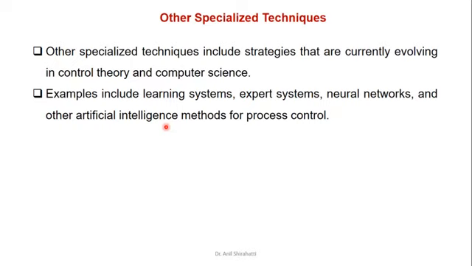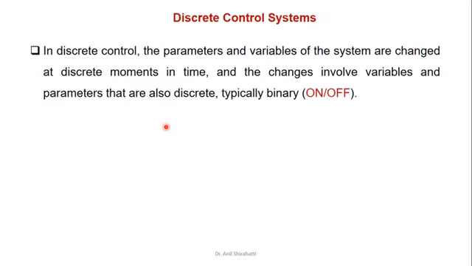Now till now we saw different types of control. All we saw till now is continuous control systems. Now let's start with the discrete control system. So what is a discrete control system? Either it will have yes or no, only two states: either on or off, or start or stop. In discrete control, the parameters and variables of the system are changed at discrete moments in time, and the changes involve variables and parameters that are also discrete, typically binary. That means either on or off, start or stop.